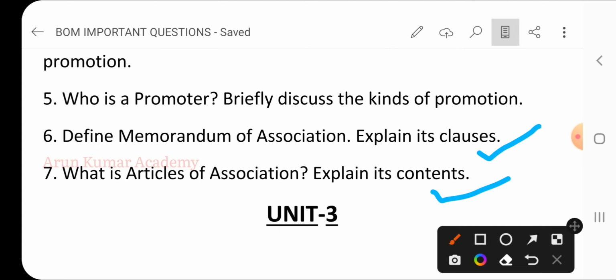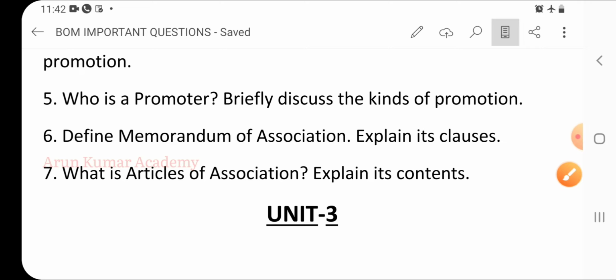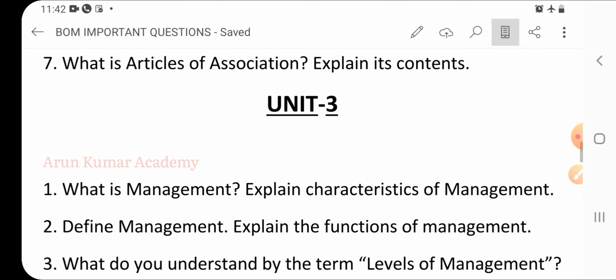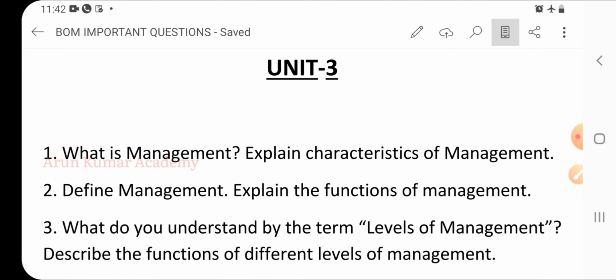So here define what you mean by articles of association and explain clearly all the contents of articles. So this is all about unit 2. These 2 chapters are about business organization. The last 3 chapters are from management. So first two chapters are from business organization. Now I will explain the unit 3 important questions. Once again I am saying unit 3 is a very scoring chapter. So try to score more marks in unit 1 as well as in unit 3.